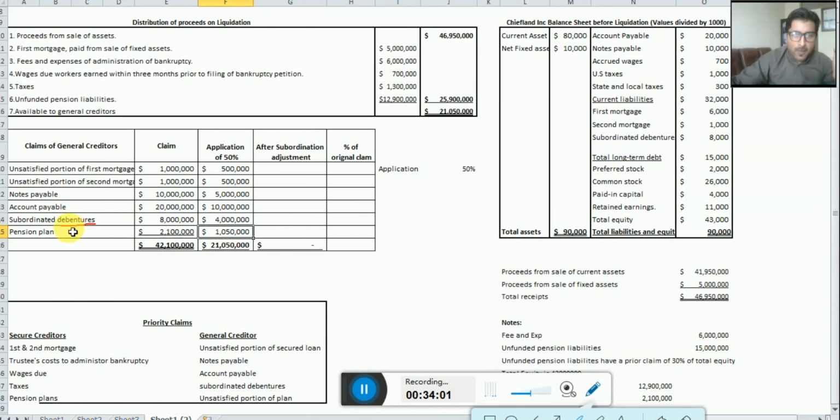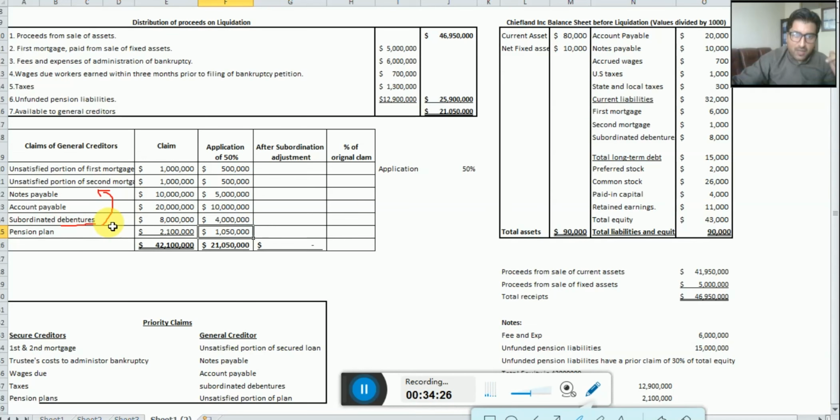So in this example, it is said that the debenture is subordinated to notes payable. This debenture is subordinated to what? Notes payable. What do we mean by this? It means if the notes payable is not 100% satisfied, then the debenture receives nothing. Once again, I'm just repeating.